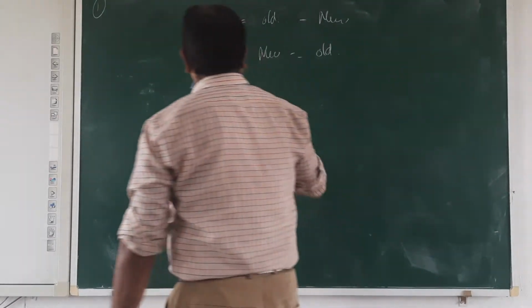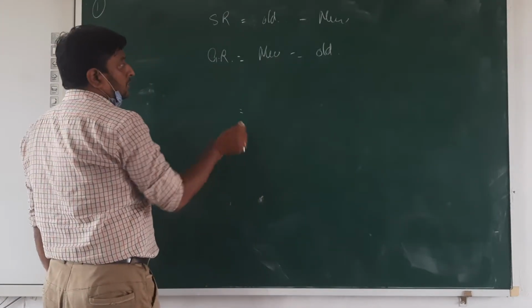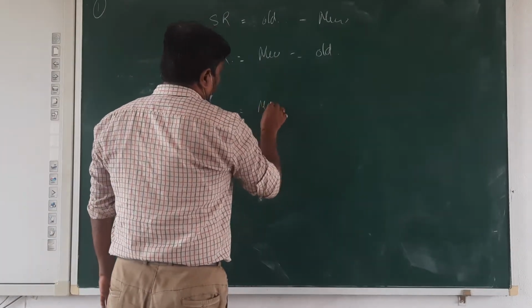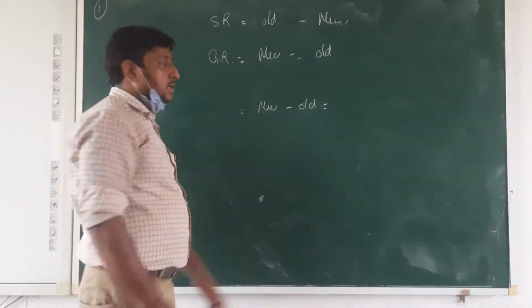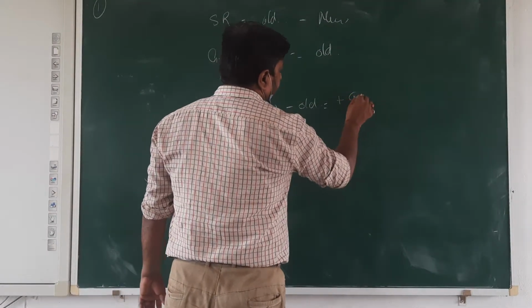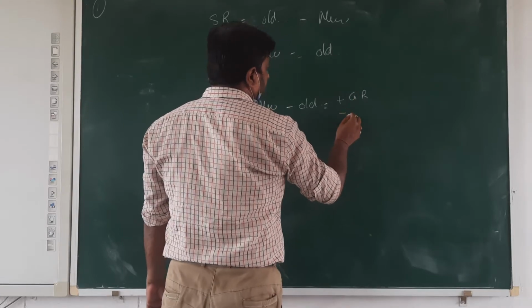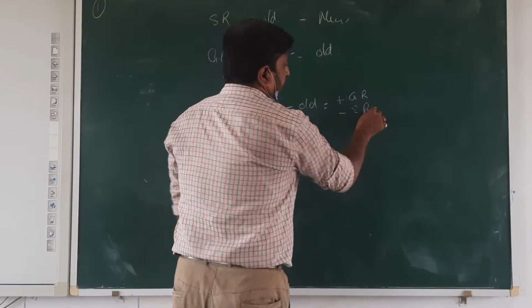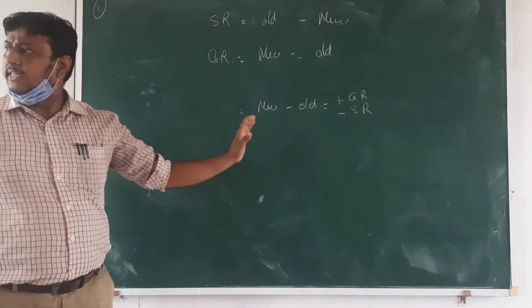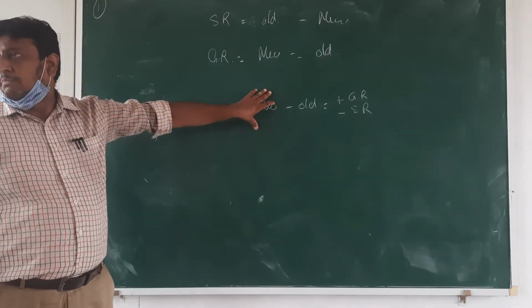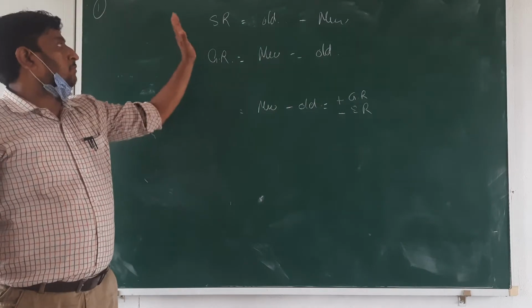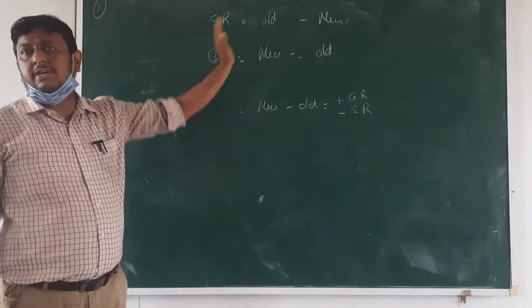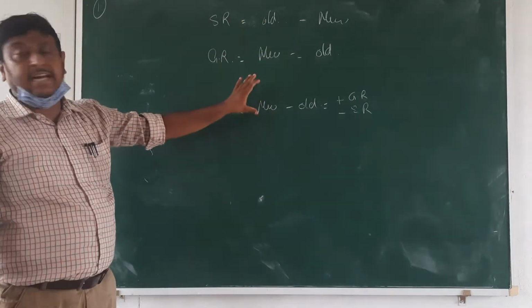Okay, beta. By this, one general rule you can follow: new minus old. If positive comes, then it is gaining. If negative comes, that is sacrificing. It's a generalized rule. But when anyone asks you the formula of sacrificing ratio and gaining ratio, then you give the earlier formulas.